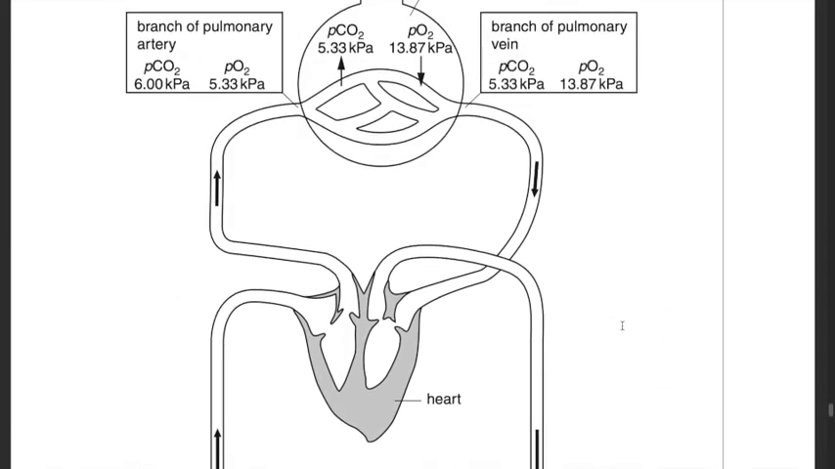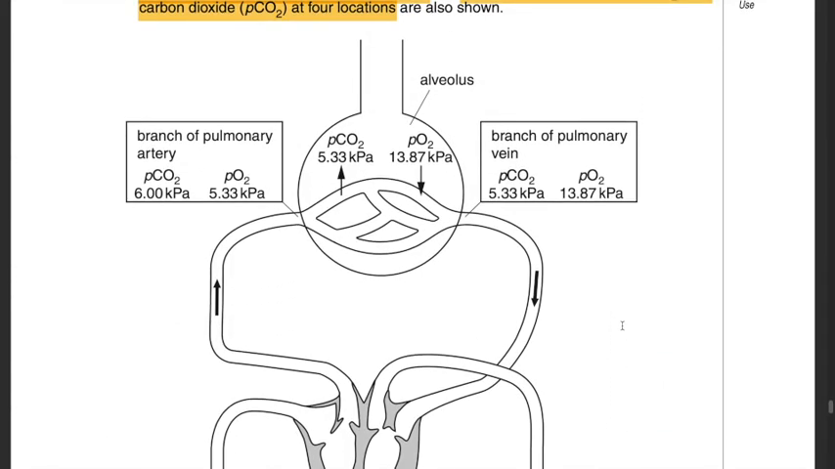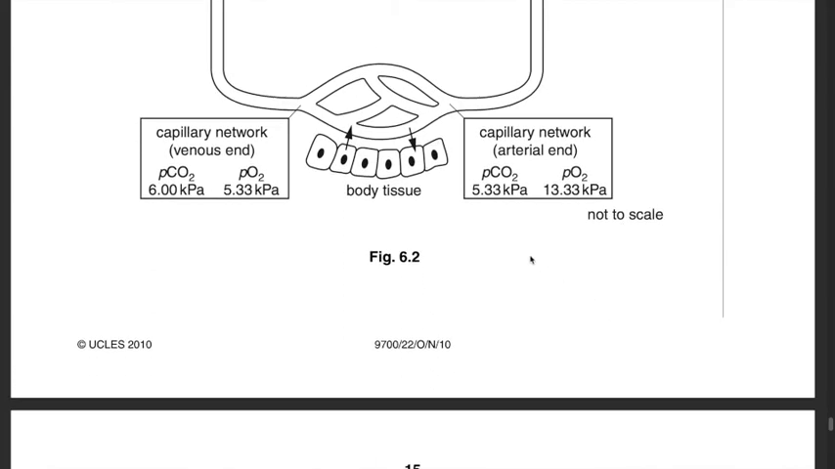In the alveolus, if you look at the pulmonary artery, the partial pressure of oxygen is less than the partial pressure of oxygen in the alveolus, whereas the partial pressure of carbon dioxide is higher than the partial pressure of carbon dioxide in the alveolus. Therefore, oxygen will diffuse into the pulmonary artery while carbon dioxide will diffuse into the alveolus because of the partial pressure difference created. Whereas in the body tissue, if you look at the capillary network at the arterial end, the partial pressure of carbon dioxide is less than the partial pressure of carbon dioxide in the venous end, whereas the partial pressure of oxygen is higher than the partial pressure of oxygen in the venous end.